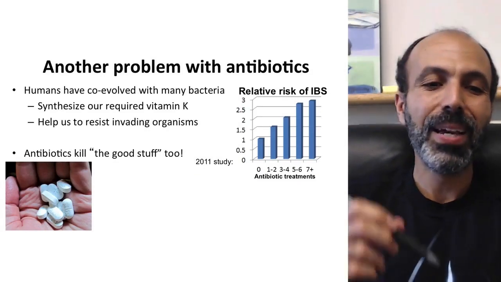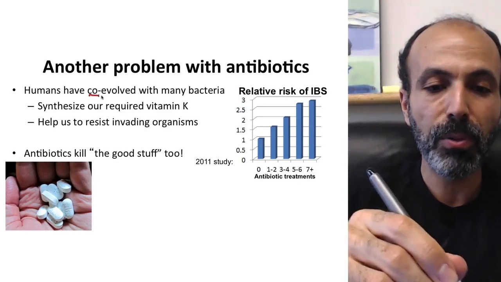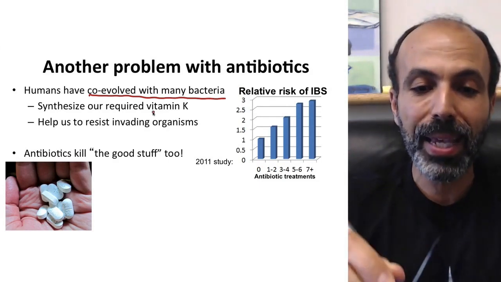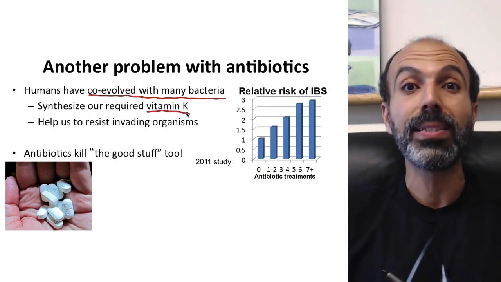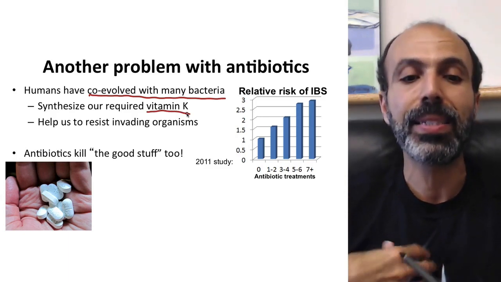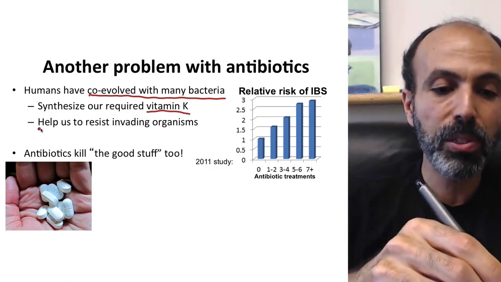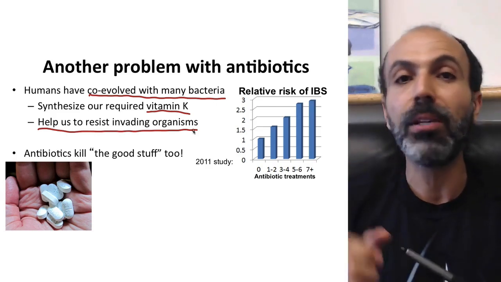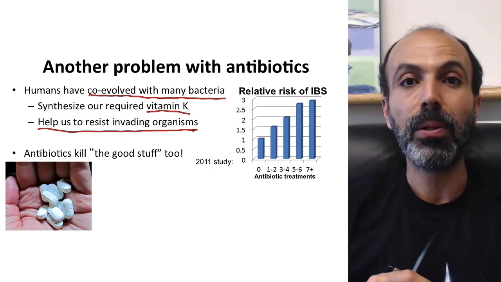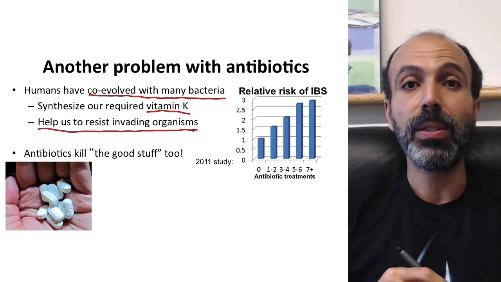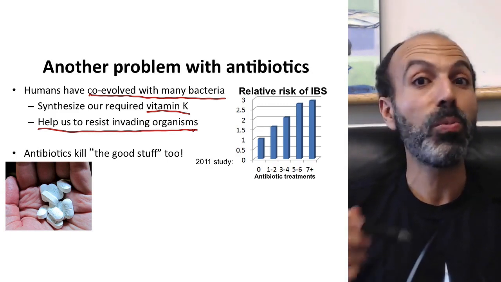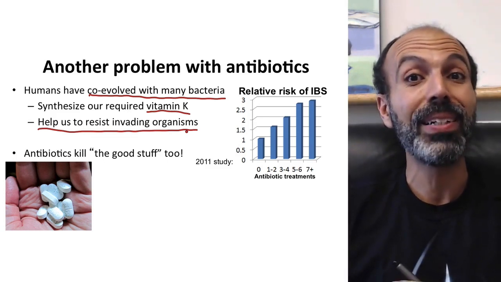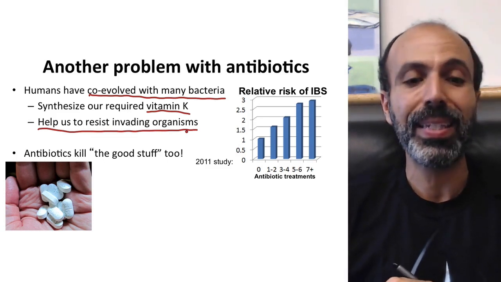There's another problem from antibiotics that I want to introduce briefly, and this also has to do with evolution. Humans have co-evolved with many bacteria. We actually have bacteria that synthesize our vitamin K. This is an essential vitamin for us, and bacteria within our bodies synthesize this. They also help us to resist invading organisms. Bacteria within our bodies help us resist invading fungi, for example. Many of the women out there will know that when you're taking antibiotics, you're much more likely to get a yeast infection. Again, it's because you're killing off the good bacteria, the ones that are helping you resist that yeast.